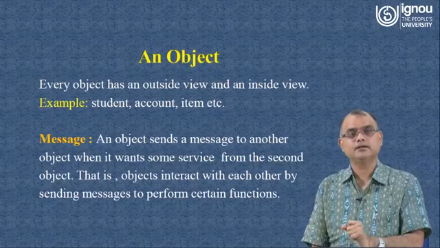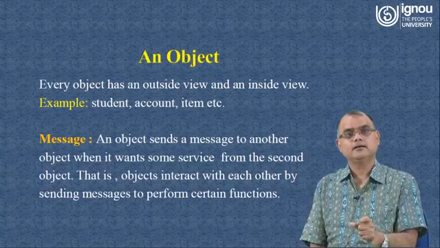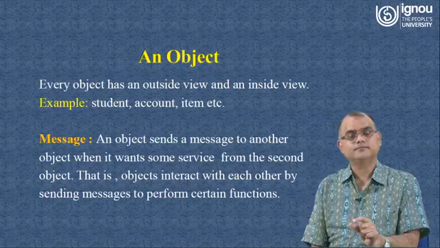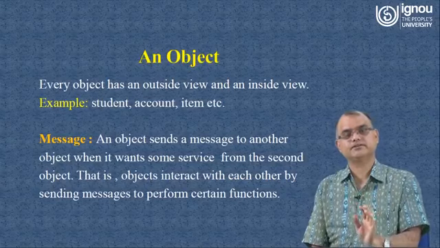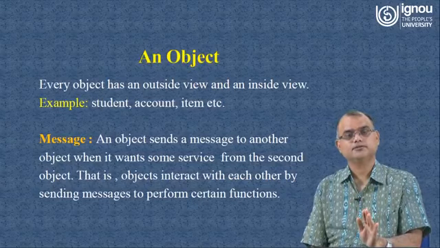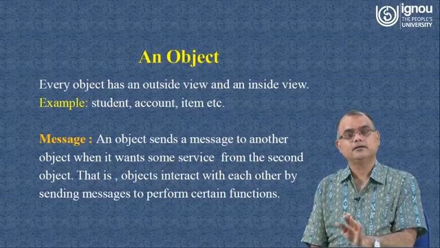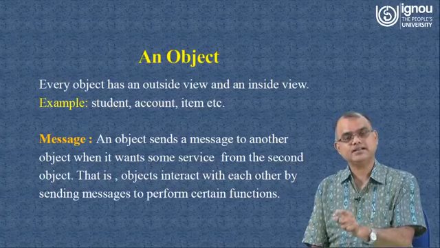For example, currently you are an object, a student object of, let us say, MCA third semester. Your current state shows different data associated with you.